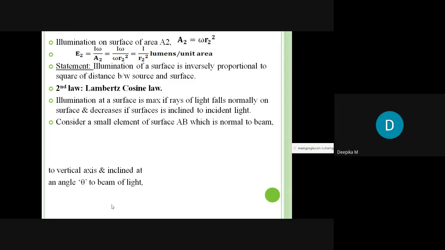So to define this, let us see. Consider a small element of a surface AB, which is normal to the beam. You can see here from this diagram the surface AB, which is perpendicular to the light source. Here P will be the light source.